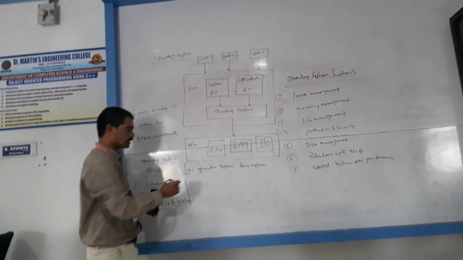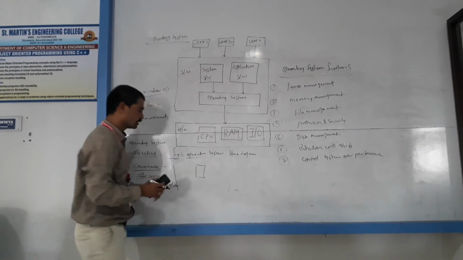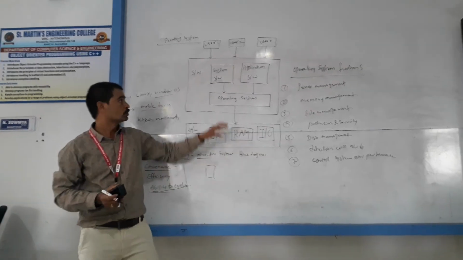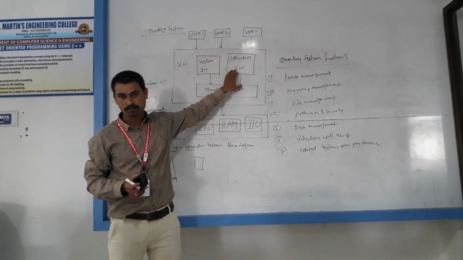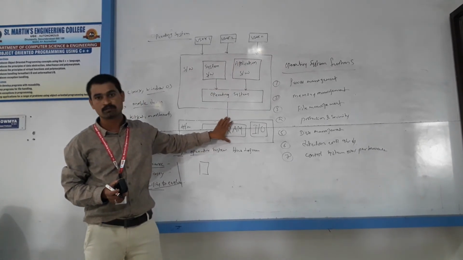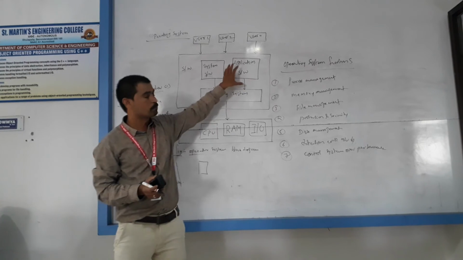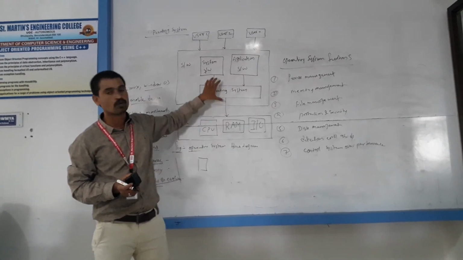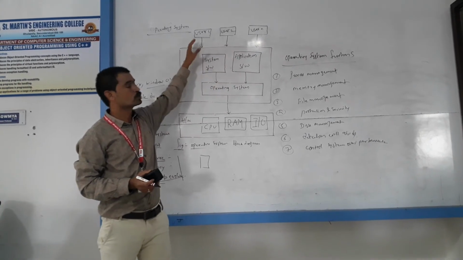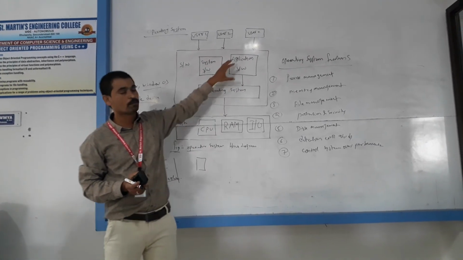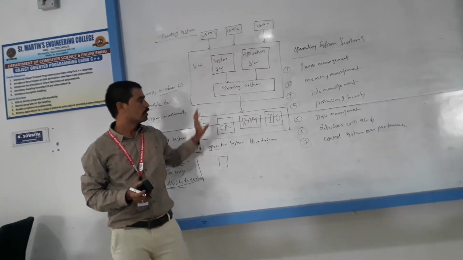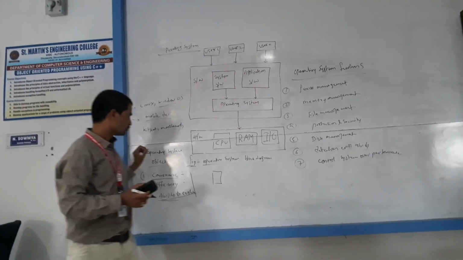Suppose you are using a mobile device. In the mobile device, you are going to install one application. That application needs to communicate with the mobile device hardware. How does the application communicate with the hardware? Through the operating system only. So without an operating system, the user cannot execute any program, and no application can communicate with computer hardware. So it is an operating system.